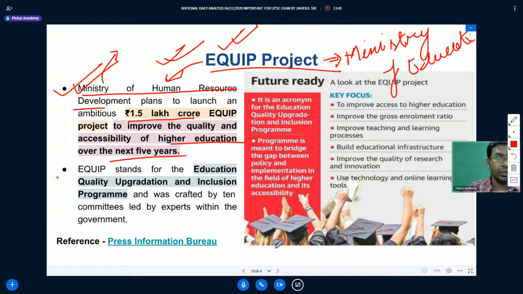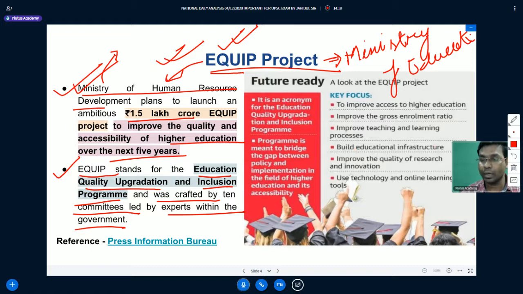Okay, so what is the full form of EQUIP? EQUIP stands for Education Quality Upgradation and Inclusion Program, and it was crafted by 10 committees led by experts within the government.